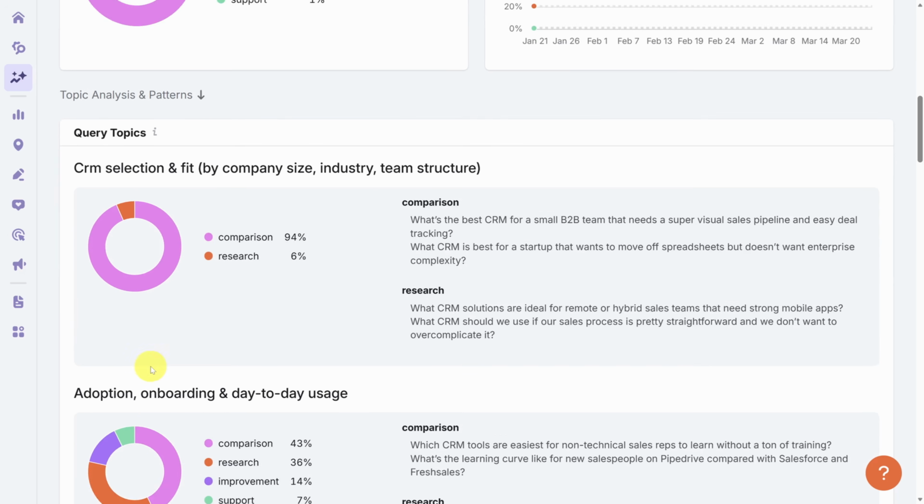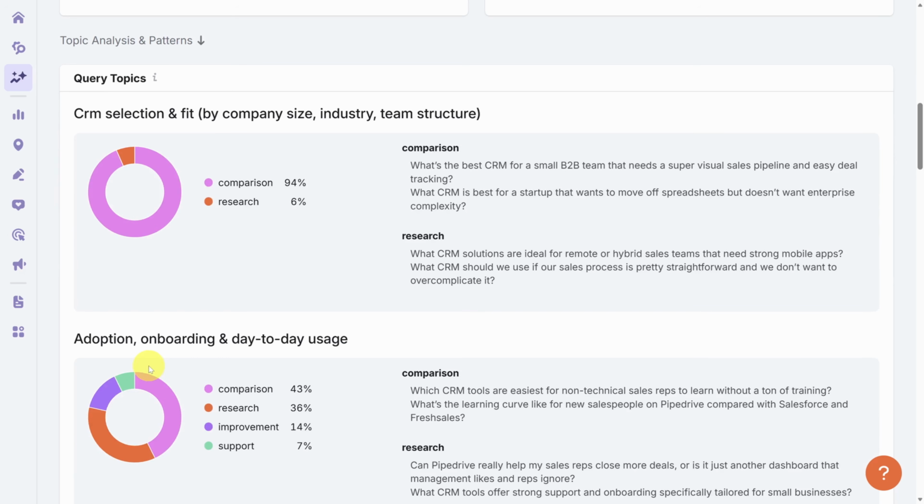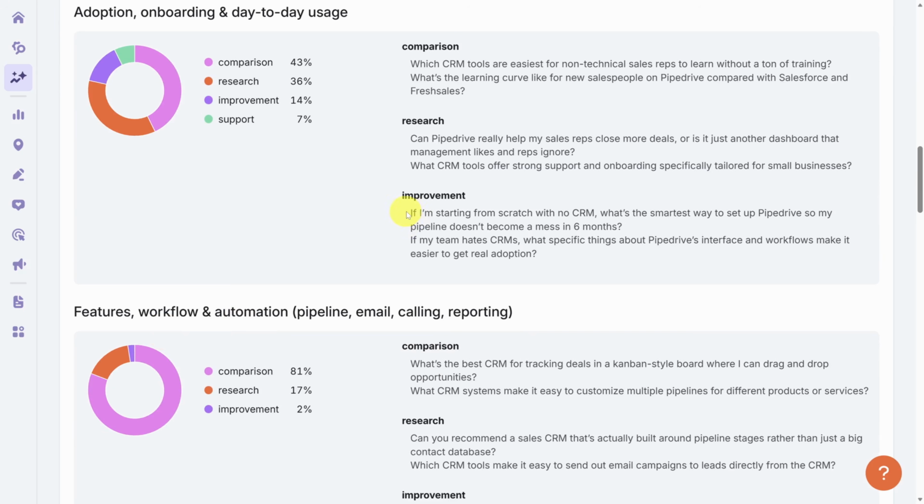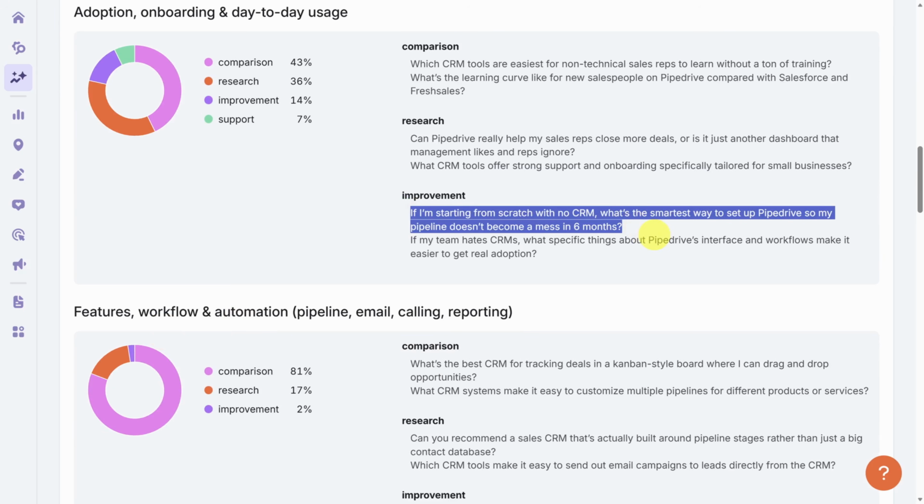Scroll down until you get to the Topic Analysis and Patterns section. You're going to get some really good ideas for questions that aren't just about conversions here. For example, check out this super specific improvement question, which would make a great article. If I'm starting from scratch with no CRM, what's the smartest way to set up Pipedrive so my pipeline doesn't become a mess in 6 months? You can't track prompts directly from this page, so just copy and paste the ones that you like into a text file. Now remember, those are all ideas to find the right prompts to track.